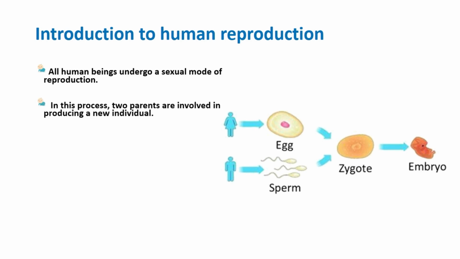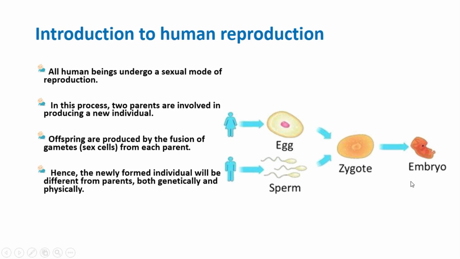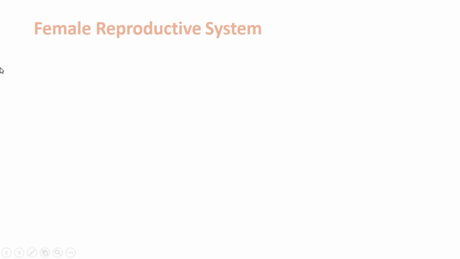In this reproduction, two individual parents are involved, and these parents produce gametes or sex cells. In females, sex cells are eggs, and in males, sex cells are sperms. By the fusion of these two sex cells, they make a zygote, and this zygote grows to be a new offspring or individual. Basically this new offspring is different from its parents in both genotype and phenotype. The other thing we have to know is that the reproductive systems in male and female are different, and we are going to discuss each of them specifically, starting with the female reproductive system.